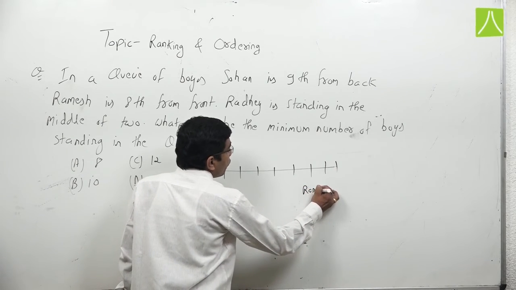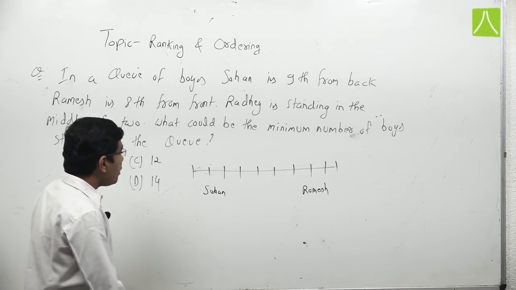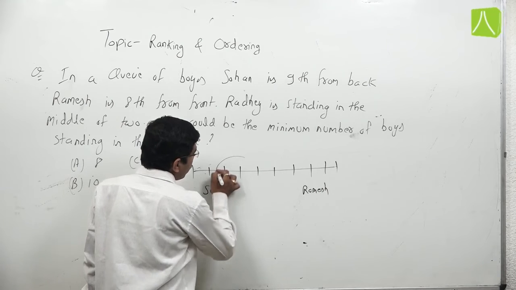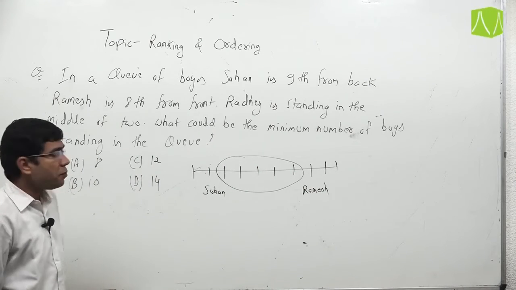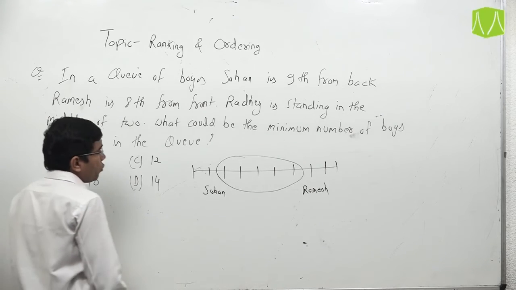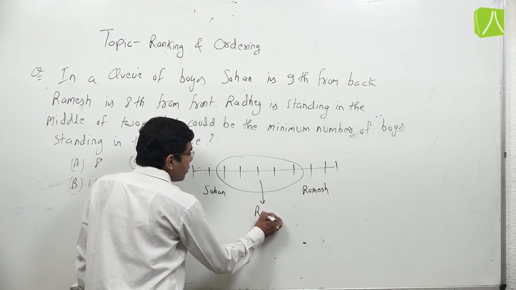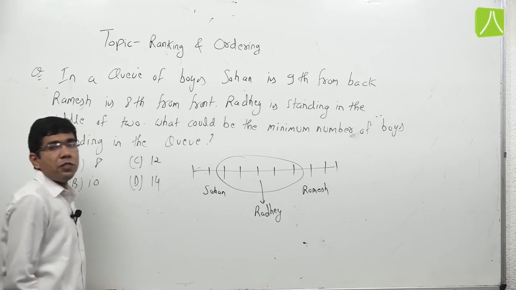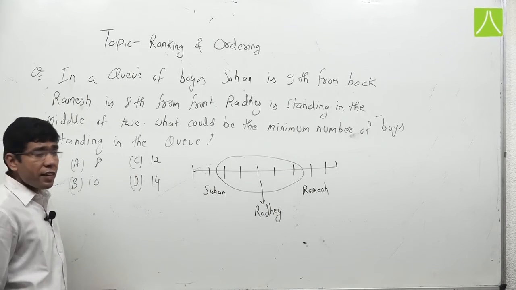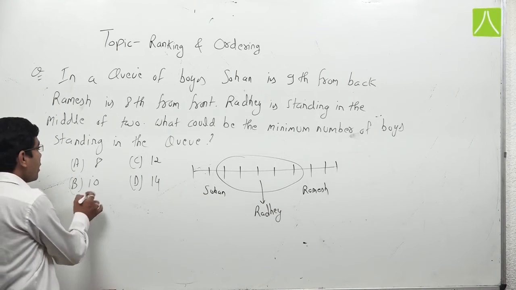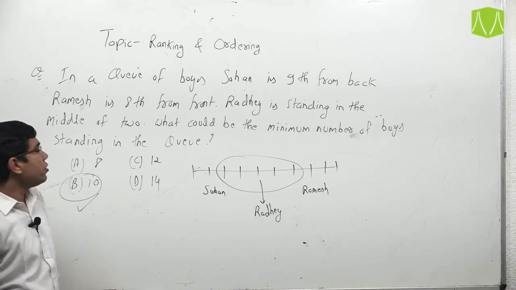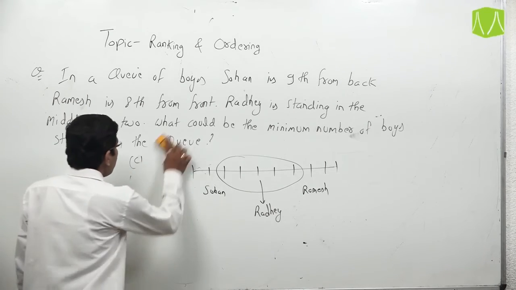Ramesh is 8th from the front. So in between Ramesh and Sohan there are first, second, third, fourth, fifth, a total of 5 persons between Sohan and Ramesh, and Radhe is standing in the middle of the 2. So we can denote that Radhe can be situated at this point. So the condition is totally satisfied with the total number of students being 10. So in this question the minimum number of persons should be 10. Now take one more example.